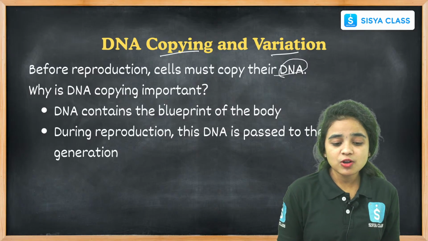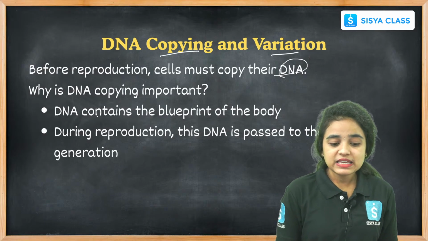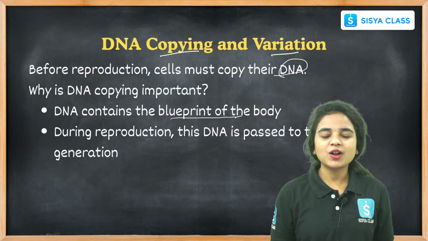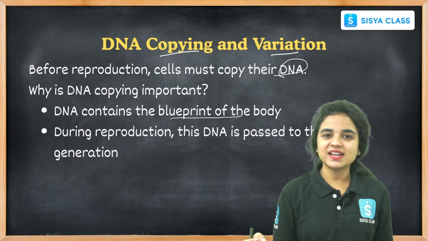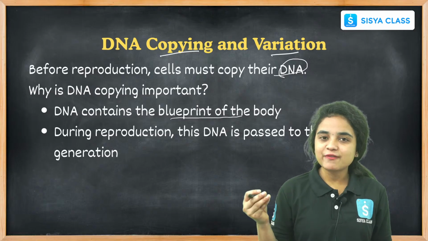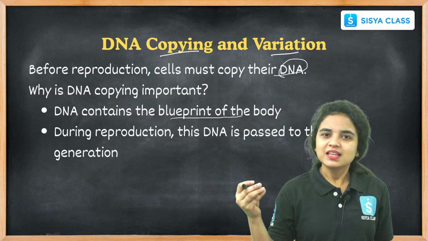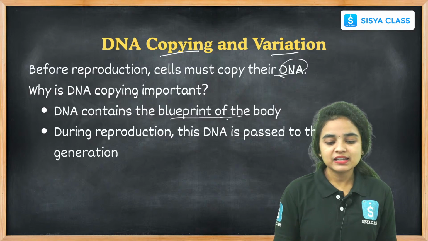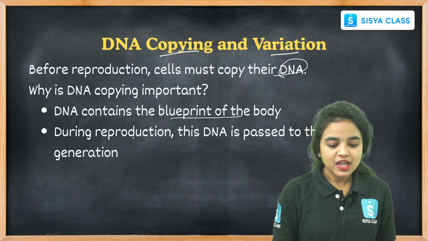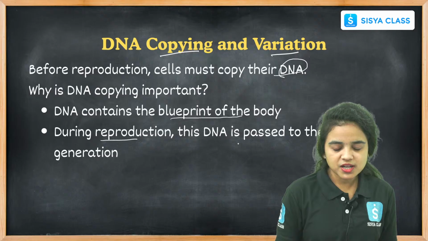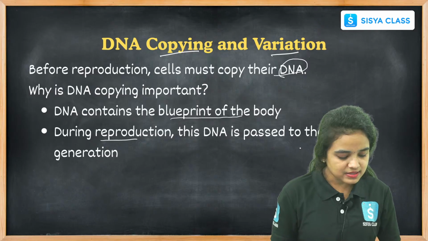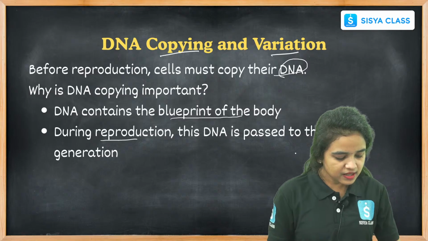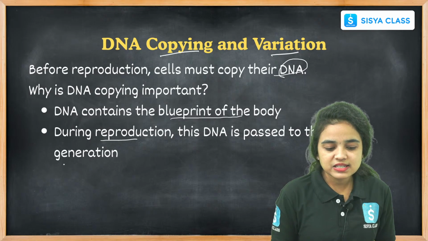And why DNA copying is important: this DNA contains the blueprint of the body. The blueprint of the body means the blueprint of our parents, right? Like our mother, like our father, like our ancestors, they have the blueprint of their bodies. So DNA contains the blueprint of the body. And during reproduction, this DNA is passed. When there is a reproduction process, this DNA is passed to the next generation.